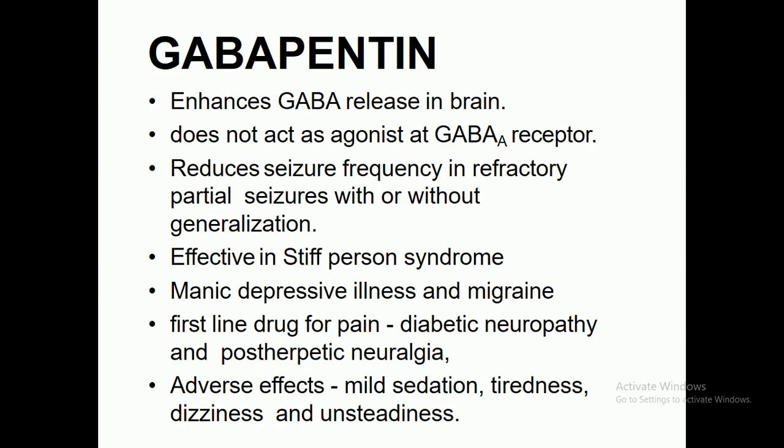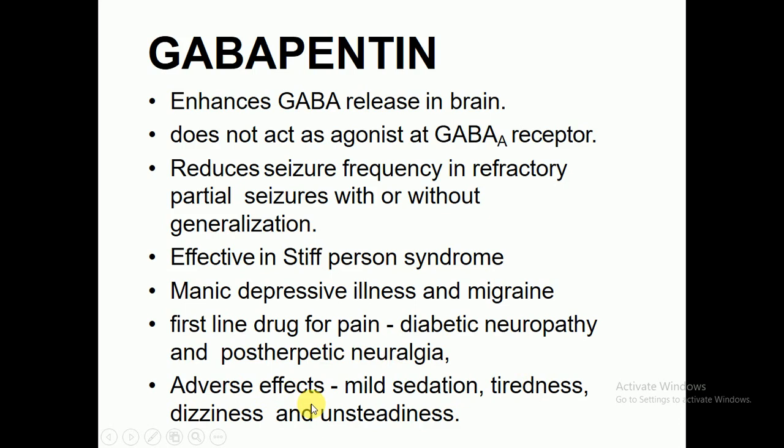Gabapentin is another anti-epileptic drug. What is the mechanism of action of gabapentin? It can enhance the release of gamma-aminobutyric acid in the brain, but it doesn't act as an agonist at the GABA receptors. It reduces seizure frequency in refractory partial seizure with or without generalization. It is effective in stiff person syndrome, and these are the clinical uses. It is also used in the treatment of manic-depressive illness and migraine. It is the first-line drug for pain, especially in diabetic neuropathy and post-herpetic neuralgia.